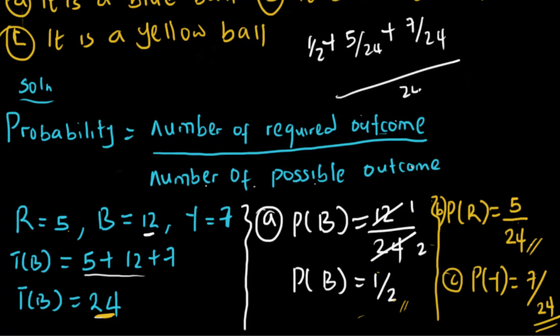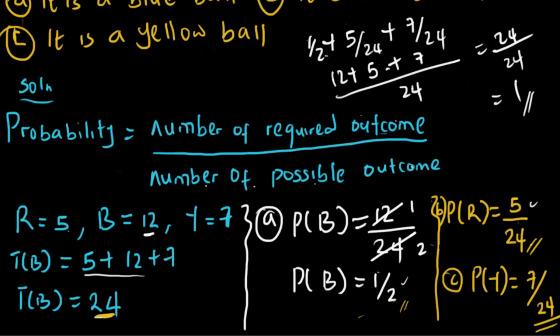So we've got LCM is 24. 24 divided by 2 is 12. 12 times 1 is 12. 24 divided by 24 is 1. 1 times 5 is 5. 24 divided by 24 is 1. 1 times 7 is 7. 12 plus 5 is 17. 17 plus 7 is 24. So we have 24 over 24, and 24 divided by 24 is 1. Can you see? So this just confirms that our answers are right.